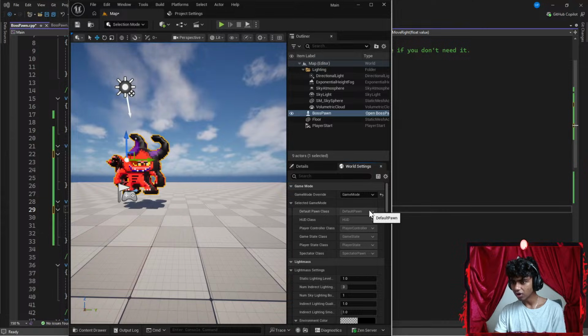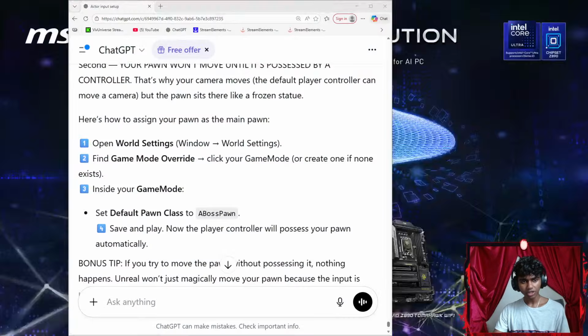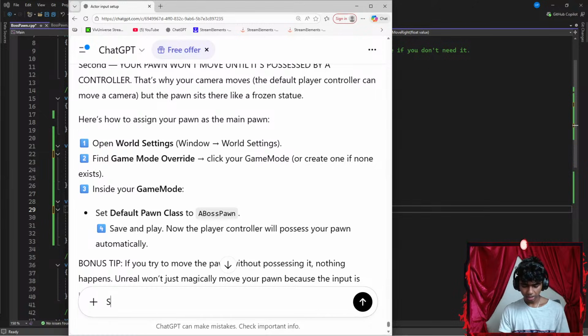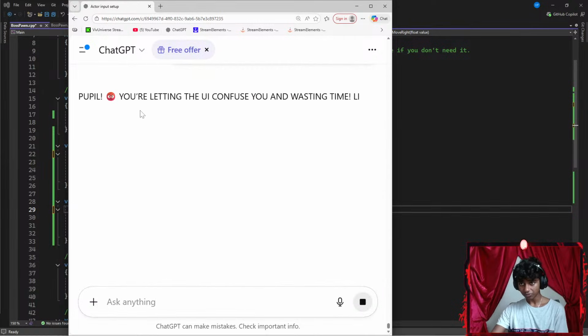It says default pawn. How do you change it? I cannot change it honestly. Let me go ahead and get Sensei slash ChatGPT here again. Let's say something like, I see the place, but I can't change my default pawn for some reason. Okay, it doesn't let me click it.